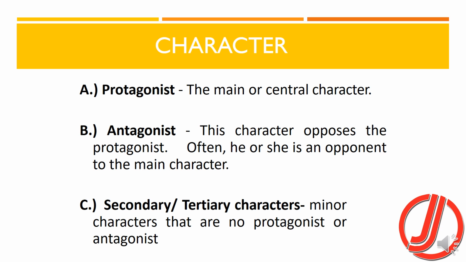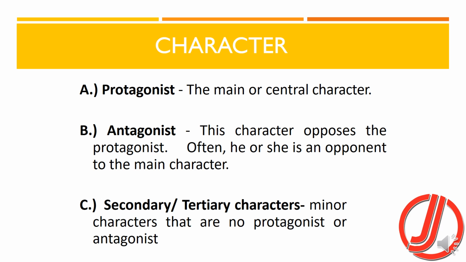We have certain types of characters. So protagonist is the person who is the main character or the central character. So the story moves around the protagonist. Antagonist is a kind of a villain. So this character opposes the protagonist. Often he or she is an opponent to the main character.